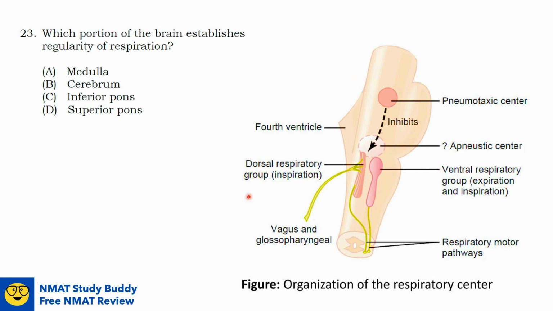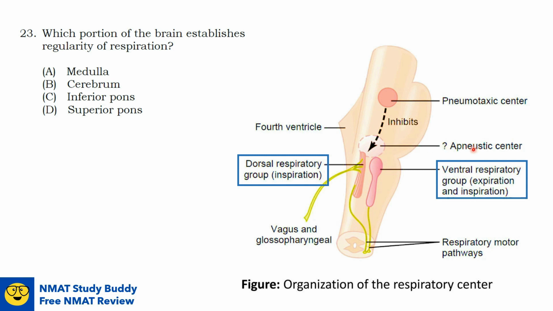The first one is the dorsal respiratory group, located in the dorsal portion of the medulla, which mainly causes inspiration. The second one is the ventral respiratory group, located in the ventrolateral medulla, which mainly causes expiration but also functions in inspiration. These two are located here in the medulla oblongata.